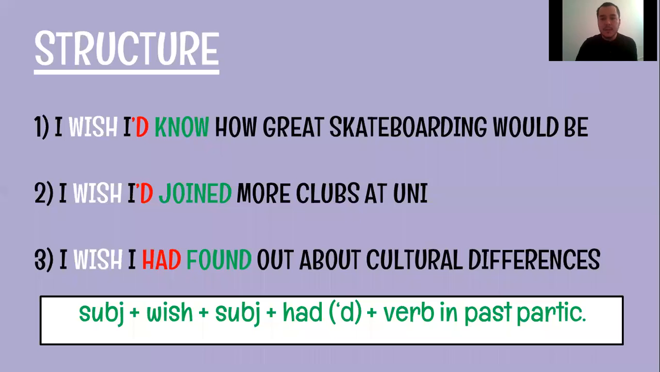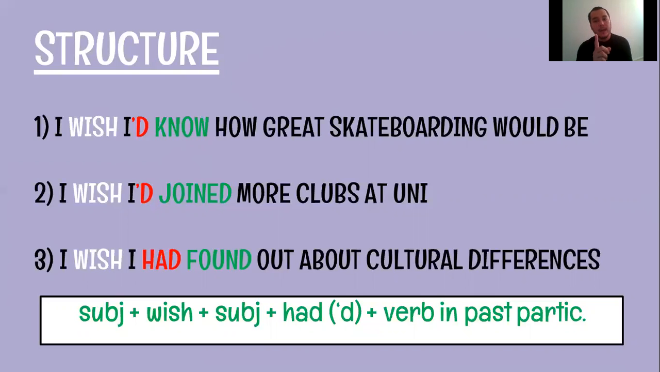So, to summarize this, the structure is the following. There is a subject, okay? Not in all the cases you use I. We are going to see another example then. Plus wish, ojalá, desearía, all right? Then you use the same subject or another subject, it depends on the context, plus had, that is important. Had, remember that the short form is apostrophe D, okay? Plus a verb in the past participle form.